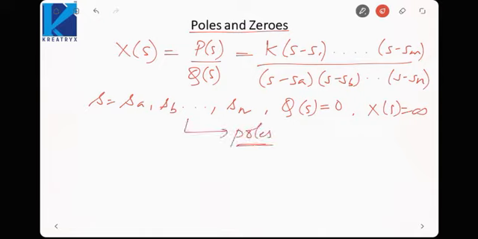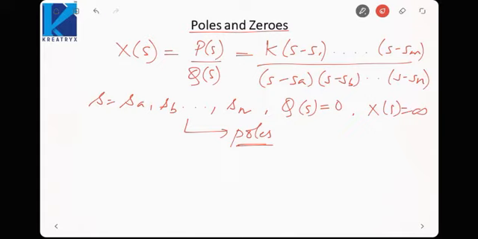So poles of any Laplace transform or of any system will basically be the points where the Laplace transform goes to infinity. Basically poles and zeros are related to the system. So they will be concerned with the system transfer function, or we will be talking about the Laplace transform of the impulse response. Whenever we take the Laplace transform of the impulse response, it will be called the transfer function. And when we talk about the transfer function, there we will study poles and zeros. The poles of the transfer function will be given by the points where the transfer function goes to infinity.